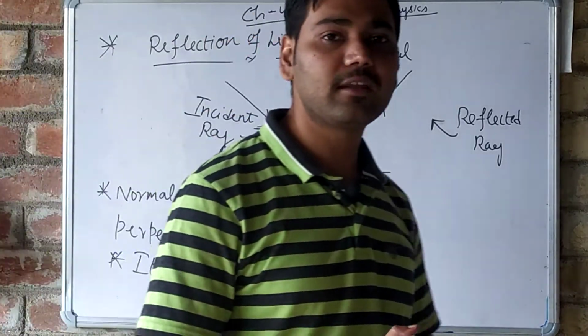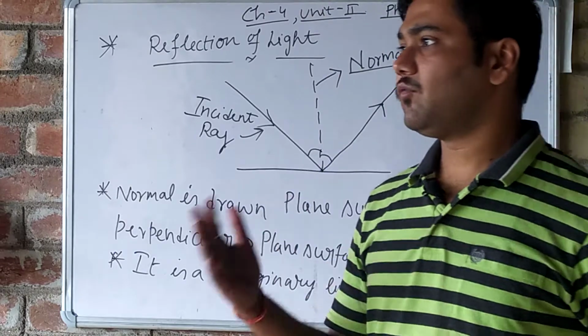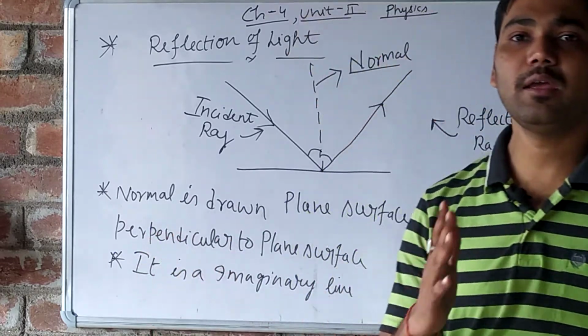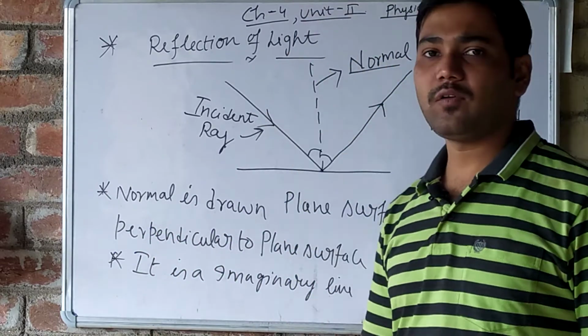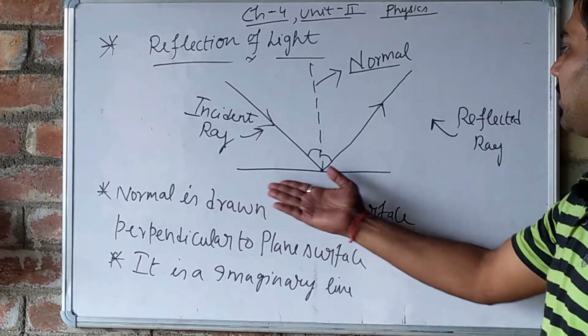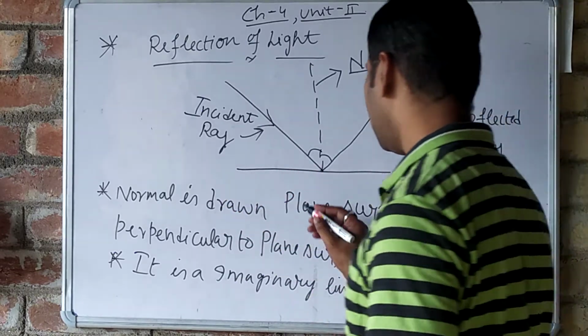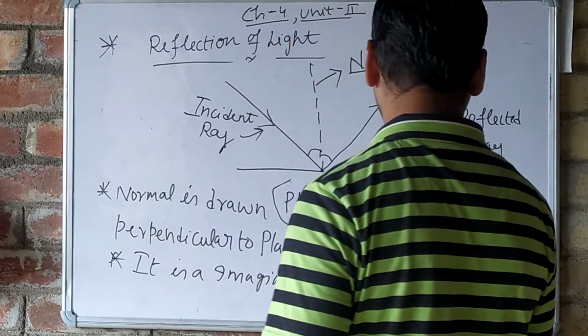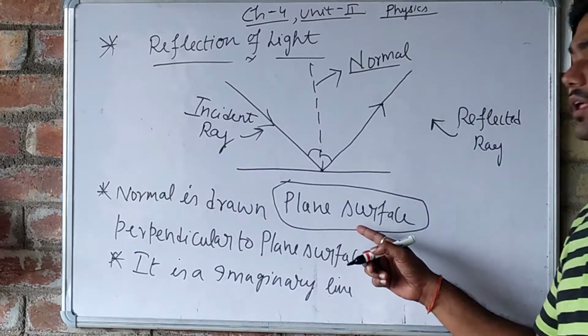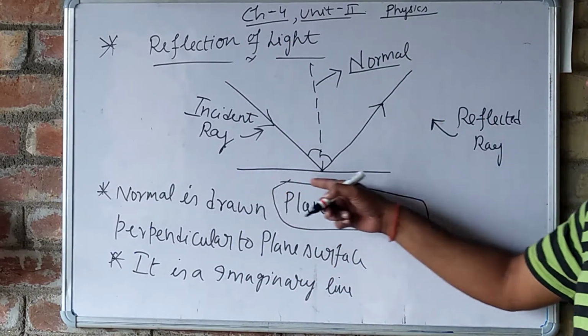So this is the diagram by which you will be able to understand reflection. What happens in a plane surface?